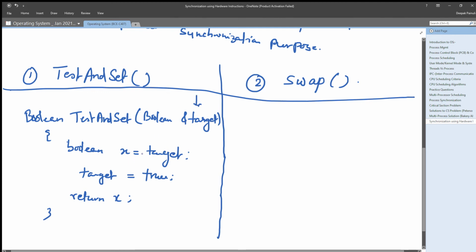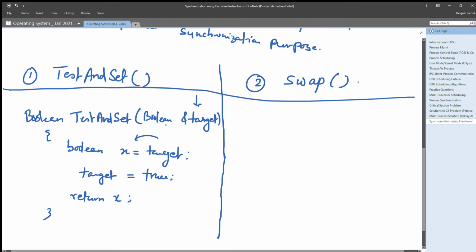So what test and set will do is take the address of the target, and it will preserve the value, assigning this old value to a new temporary variable, which is x here, right? First it is testing the value and then setting the value. Here it is testing the value: whatever is in the target is copied to x, and in the second statement it just assigns true, whether it was false or true.